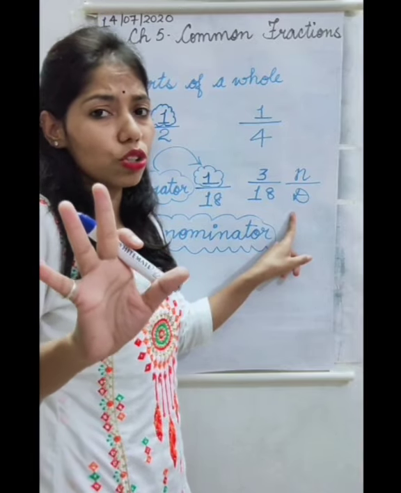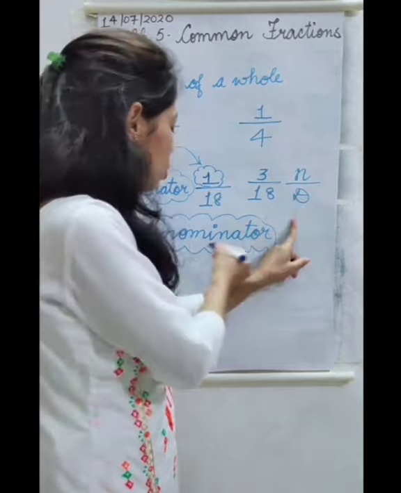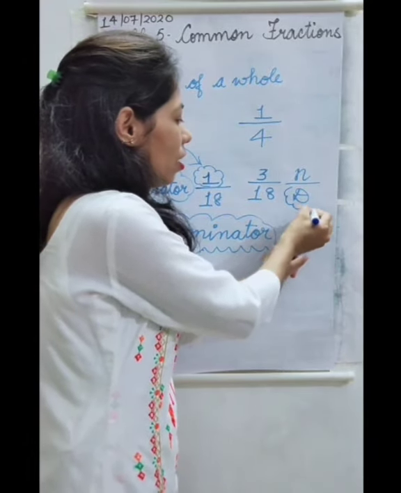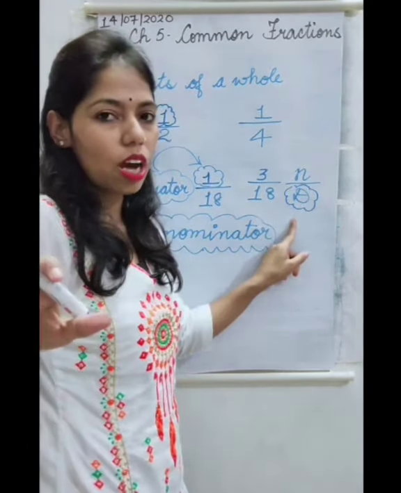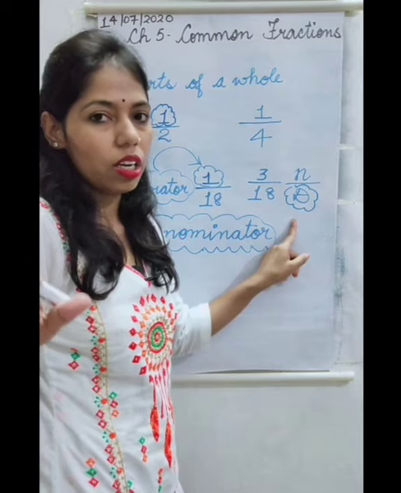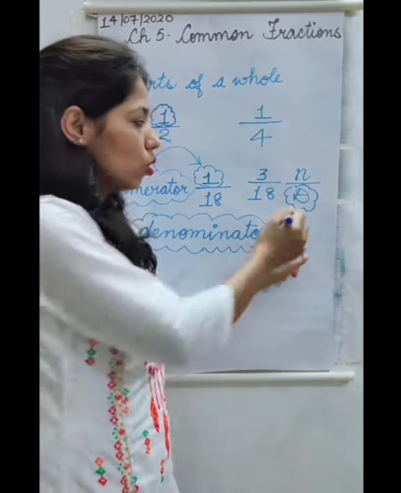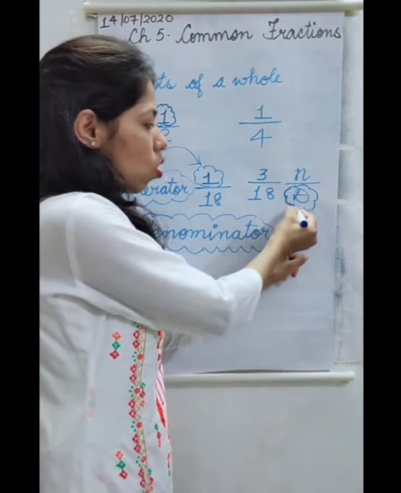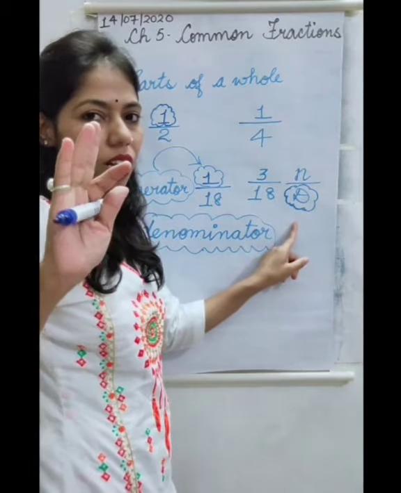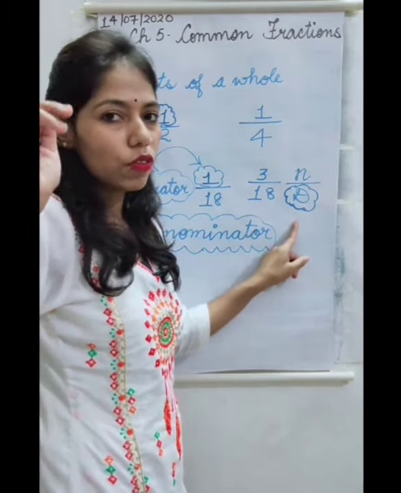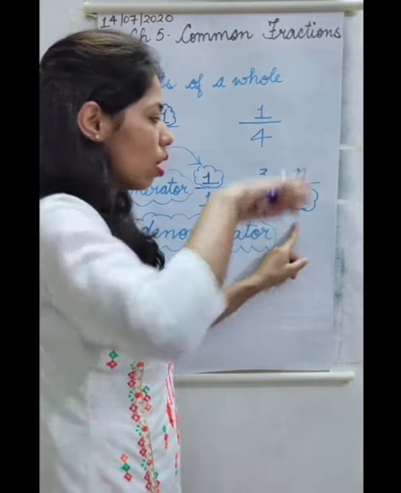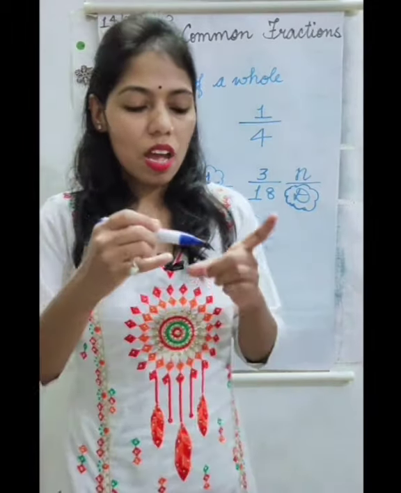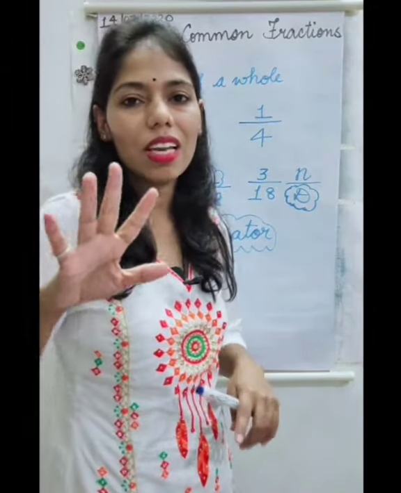So I have a solution for that, as this denominator starts with D and D for down, D-O-W-N, down. So always whenever you will have doubt, think of D for down, so denominator will come downside of the line.